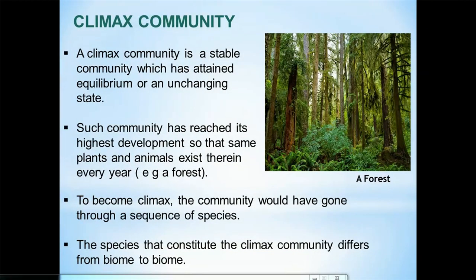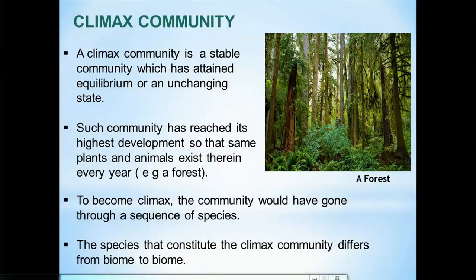What is a climax community? A climax community is a stable community which has attained equilibrium or an unchanged state. You can say it is an established community that can change no more. Okay, it cannot be replaced anymore because we have the highest diversity of plants and we have the highest and the most advanced of all animals there. So what else can we get? Nothing. Okay, such community has reached its highest development, so that same set of plants and animals exist there every year. And so a forest is a good example of a climax community. Apart from forest, we can also have grassland, marsh. They are all examples of an established community.